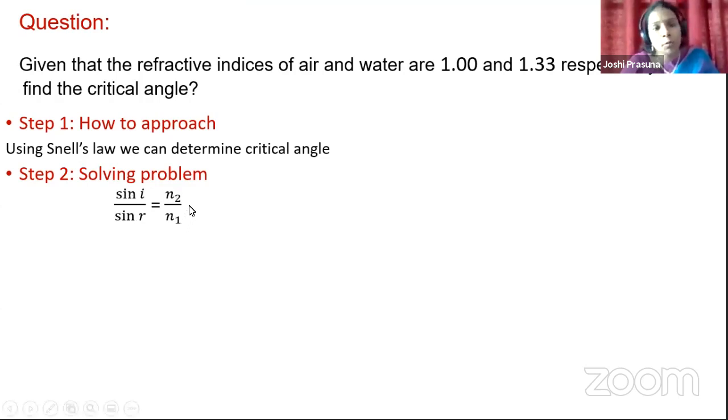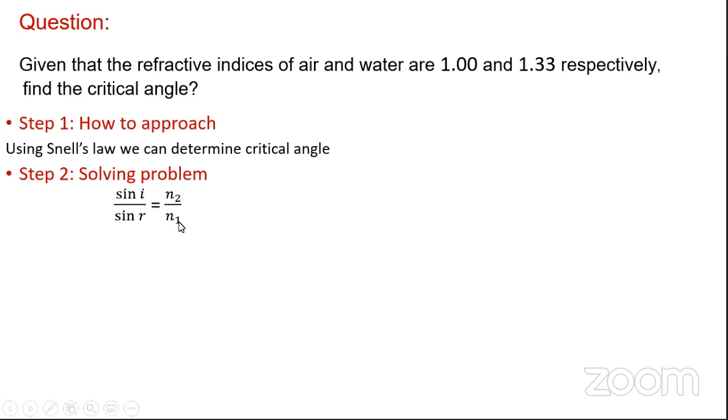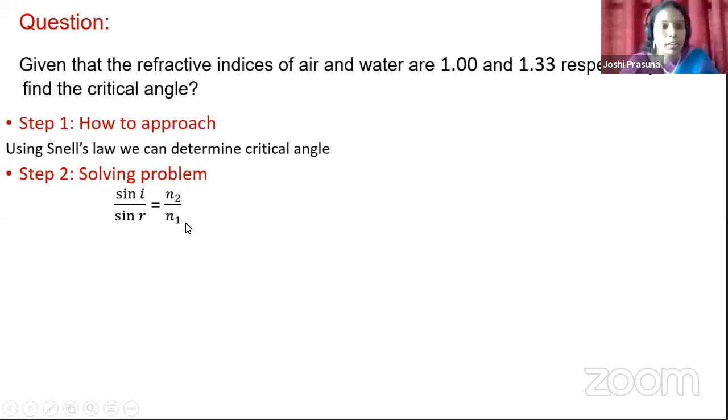There we have used mu, children. Don't get confused. We can have different notations for refractive index. So here you take it as N2 by N1. N2 is refractive index of the denser medium. N1 is the refractive index of the rarer medium. Okay, children. So listen carefully. Sin I by sin R is equal to N2 by N1. This is the Snell's law.